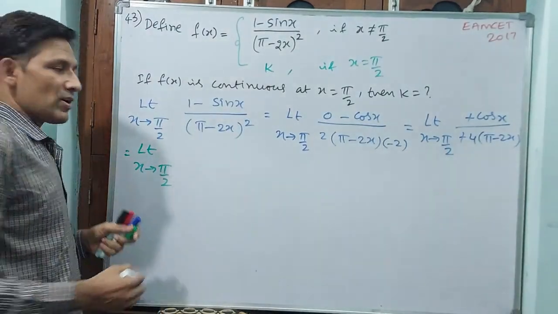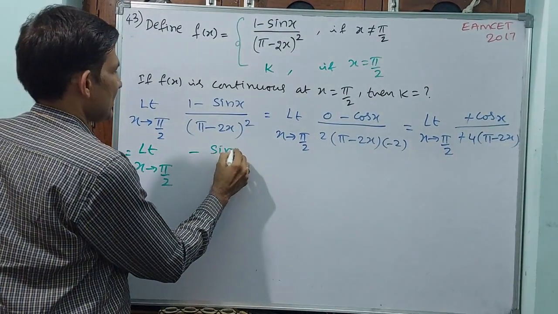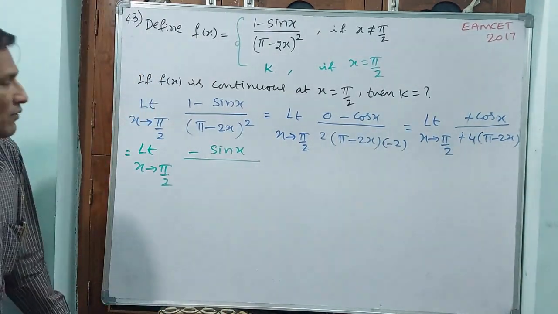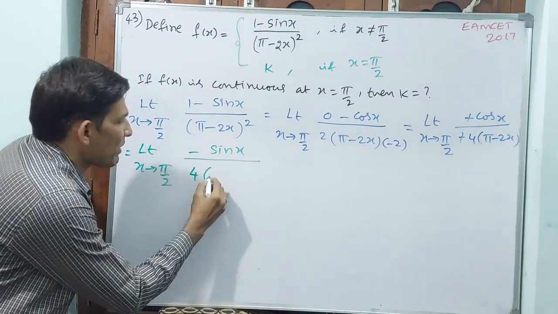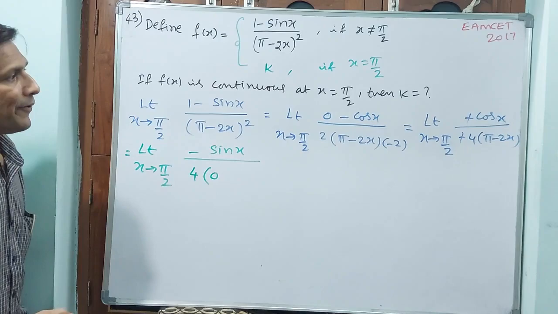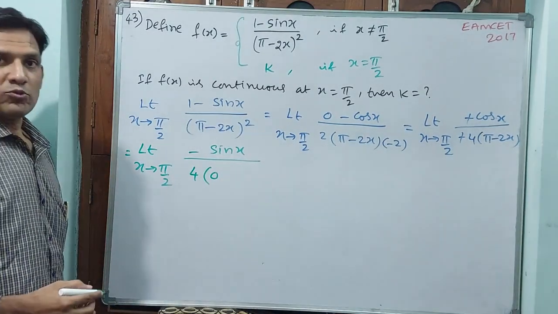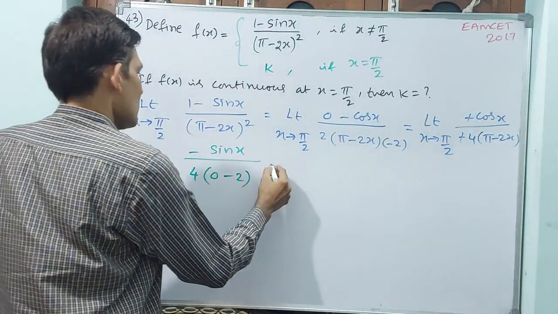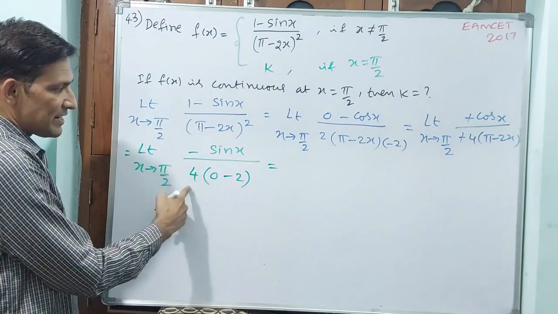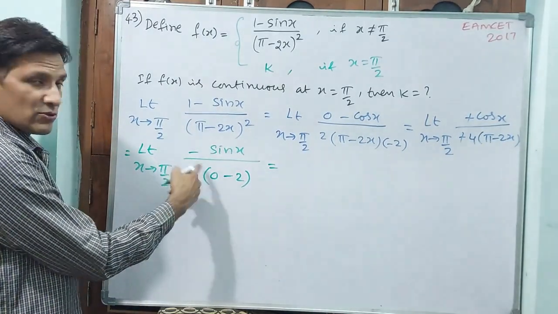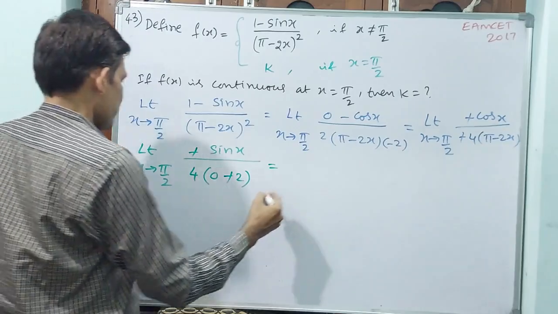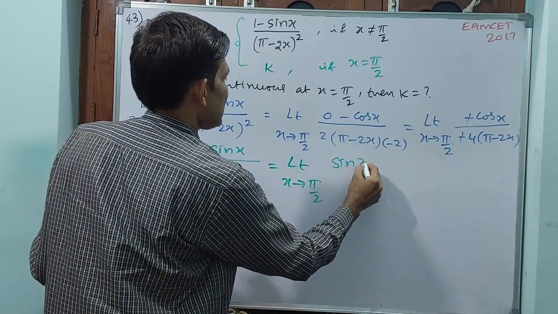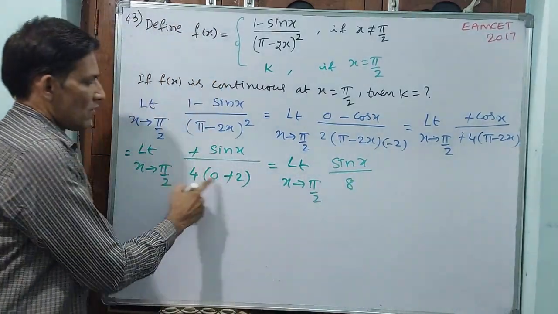Okay, d by dx of cos x is minus sin x, divided by d by dx of, see, 4 into d by dx of pi is 0. Okay, d by dx of minus 2x means minus 2. Now let me finalize this. You see, minus 8 will come. Minus 8 means automatically the minus signs get cancelled out. Okay, limit x tends to pi by 2 of sin x by 8. 4 into 2 is 8.